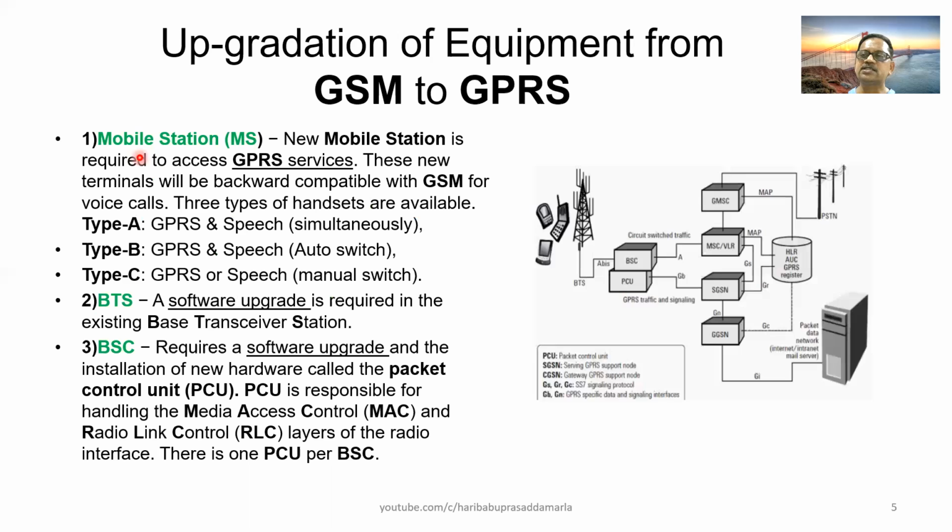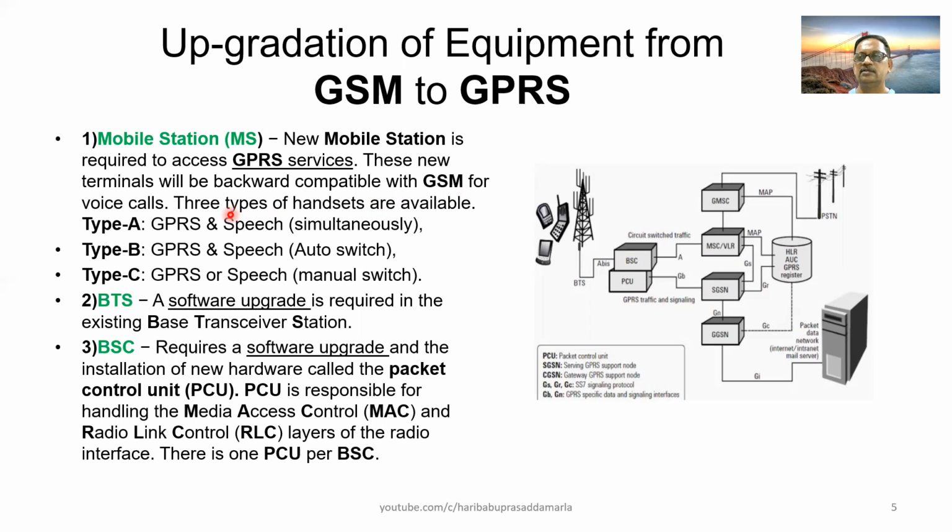As far as the mobile station, that is your mobile, is concerned, a new mobile station is required to access GPRS services. The old GSM mobile instrument is not compatible for accessing the data network. So you require a GPRS enabled new mobile handset. These new terminals will be backward compatible with GSM for voice calls.